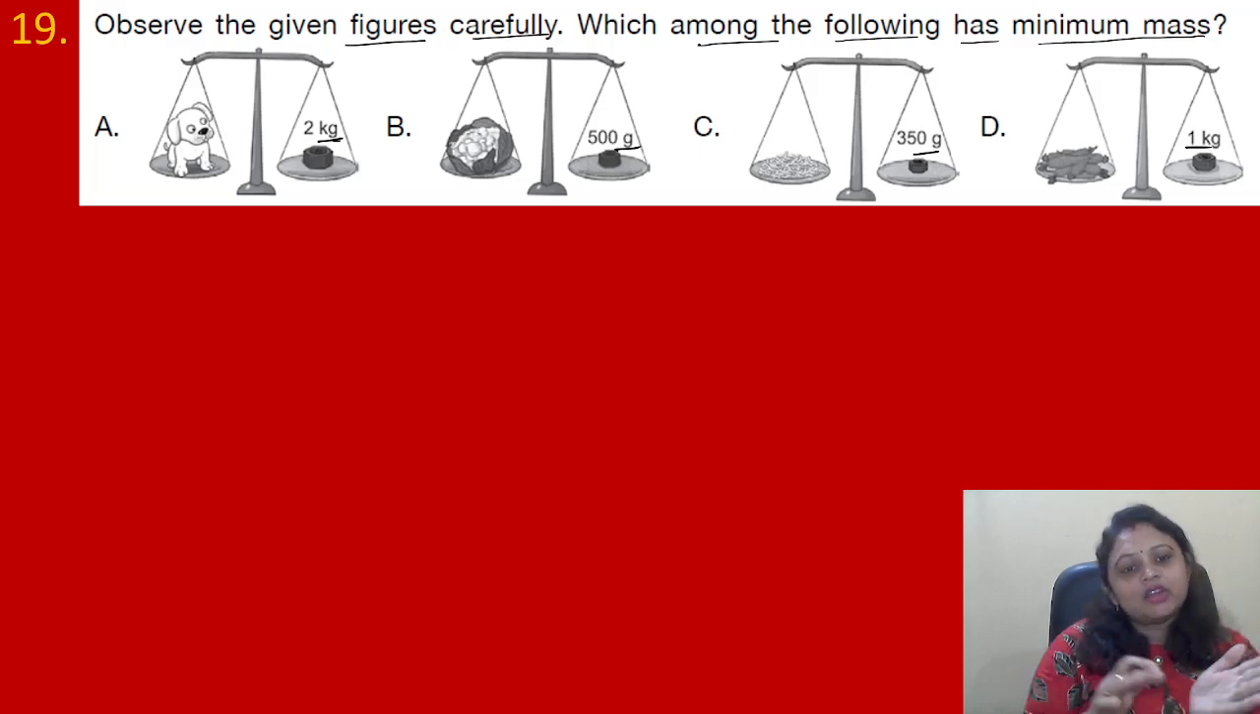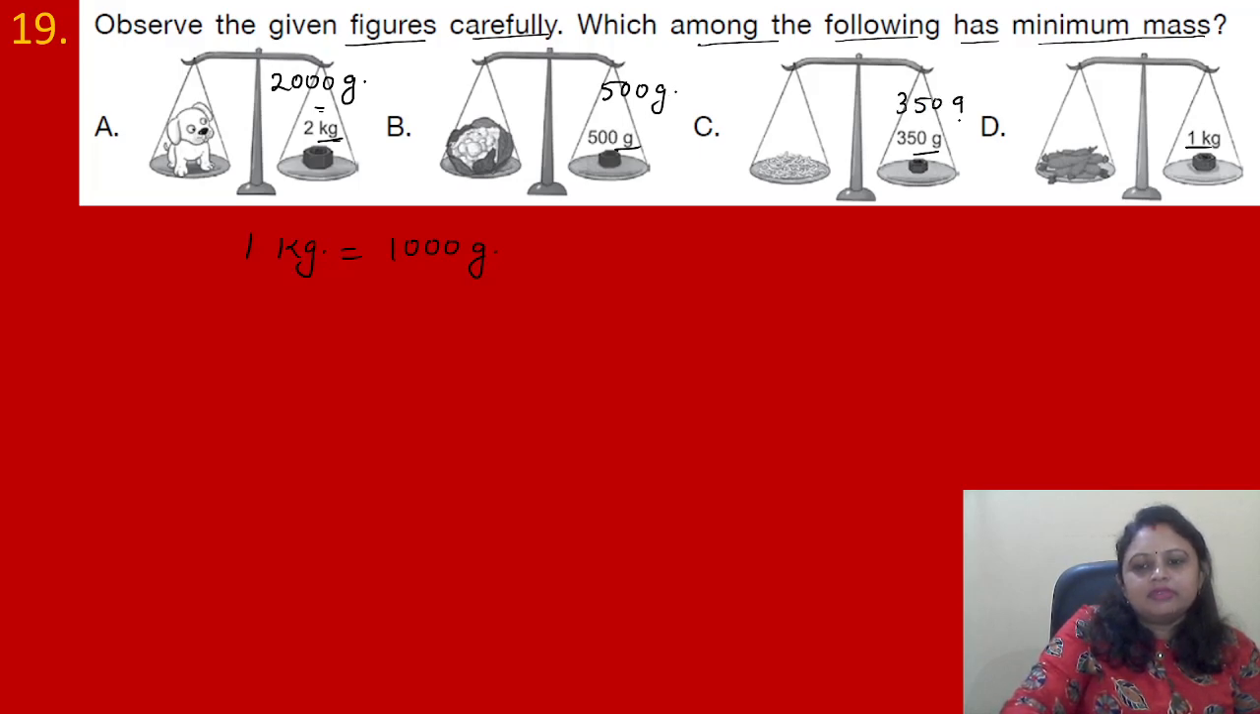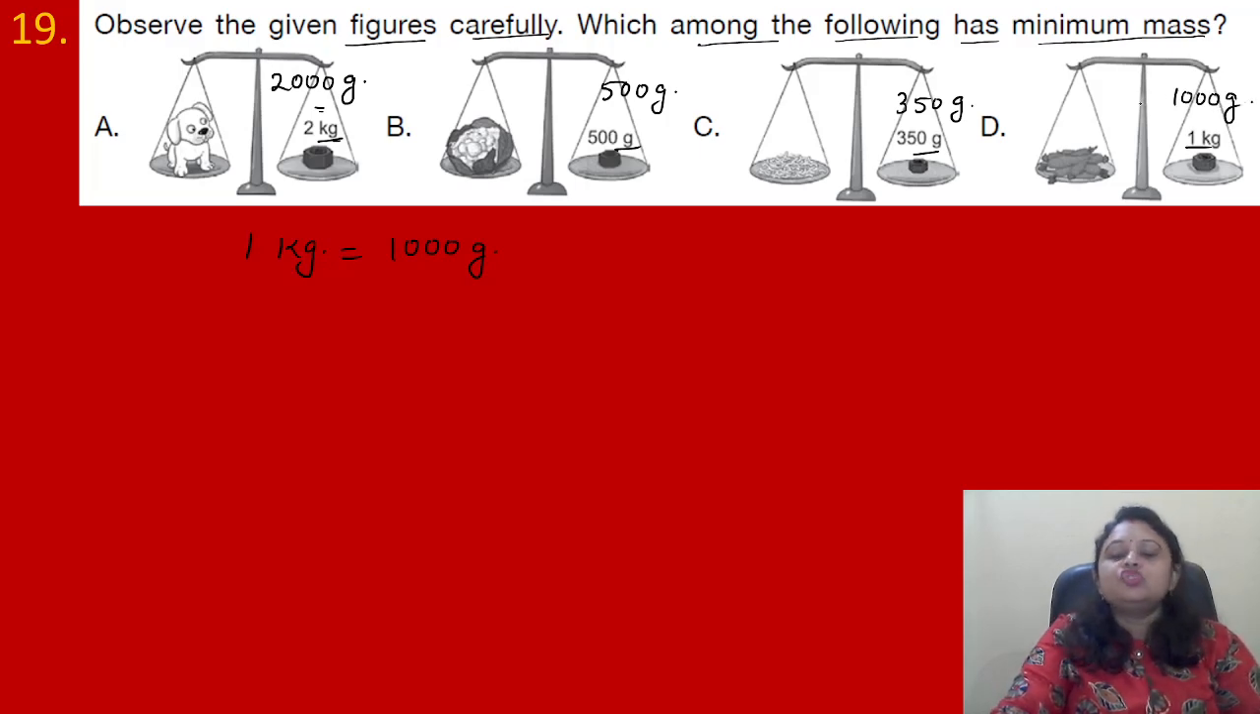So let us convert all this into gram because gram is the smaller unit compared to the kg. So we know 1 kg is equal to 1000 gram. Okay. So here 2 kg is there. So 2 kg, that means it is equal to 2 into 1000, that is 2000 gram. B, it is already given 500 gram, and C, it is given 350 gram. In D, it is 1 kg. 1 kg means 1000 gram. So which one is the minimum? Yes, it is 350, right? So correct answer is option C.